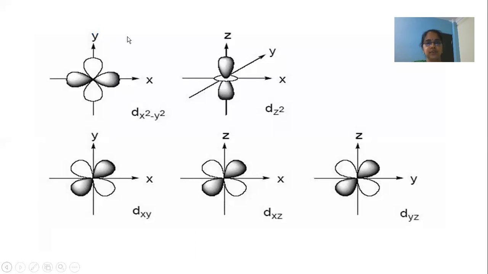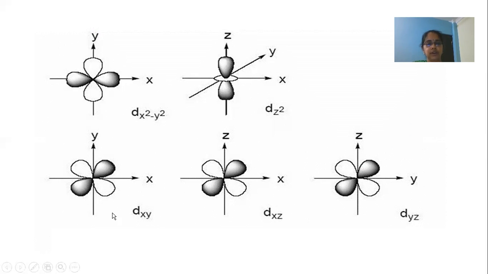So these are the shapes of the 5 d orbitals, having 4 lobes, right? From this, it is clear that in some d orbitals, the lobes are oriented in between the axes. These are the coordinate axes x, y, and z. In some d orbitals the lobes are oriented in between the axes, whereas in others the lobes are oriented along the axis.